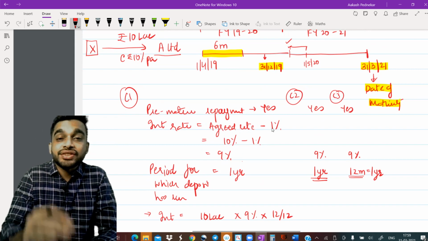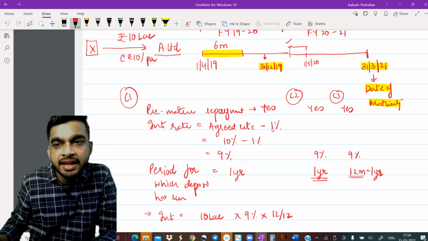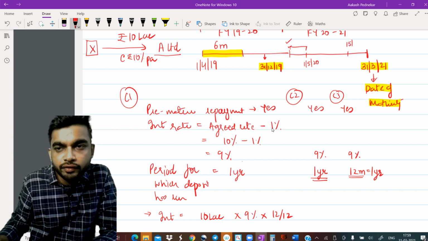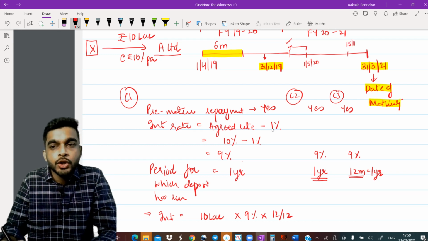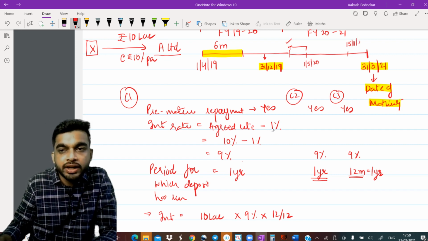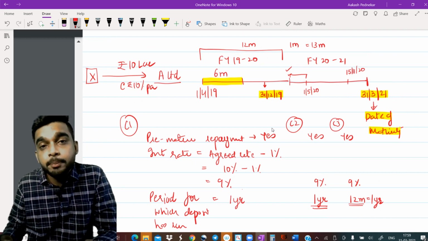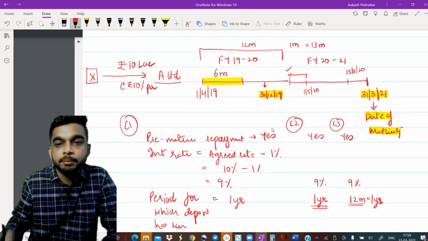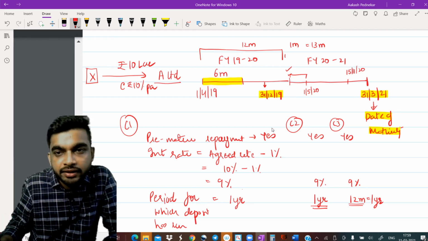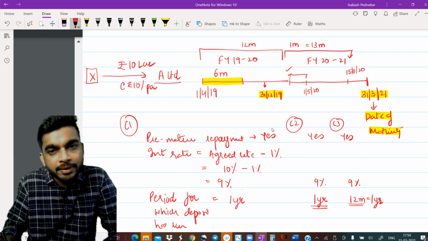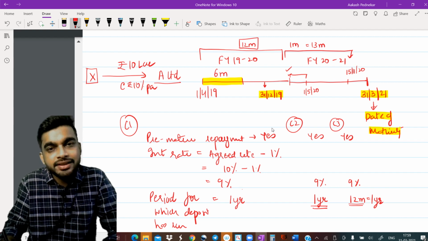Let's look at the last case, case number 4. Let's suppose you went somewhere on the 15th of November, 20, to get your money back. Now in this case, what is the period for which you kept money with the company? You have kept money with the company for a total of 12 months. So you had kept it for 12 months.